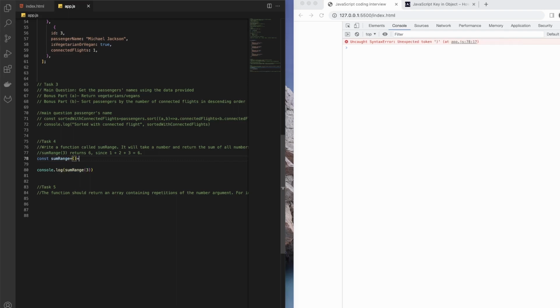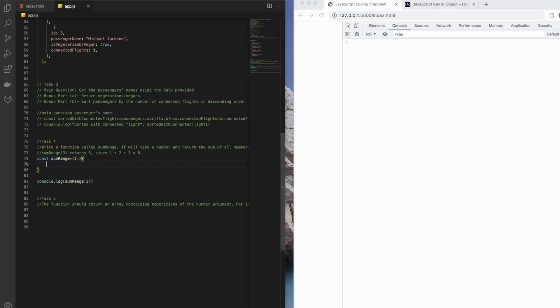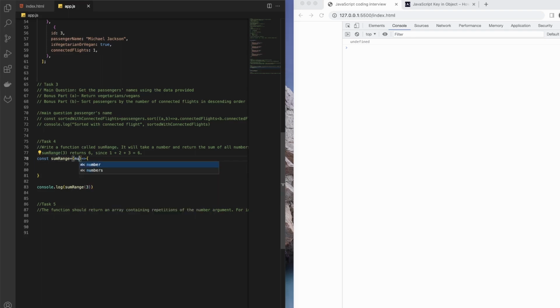Okay, and then so we have to return something. That's interesting. So this question is pretty interesting. We have to pass some sort of range, and then we have to do a few things here, or maybe range is not the good idea. We can have number here or n or whatever.